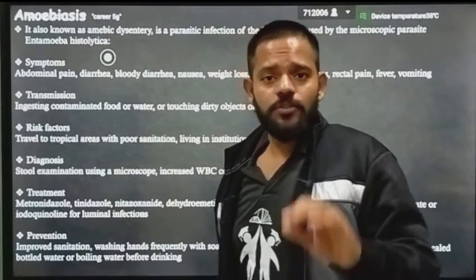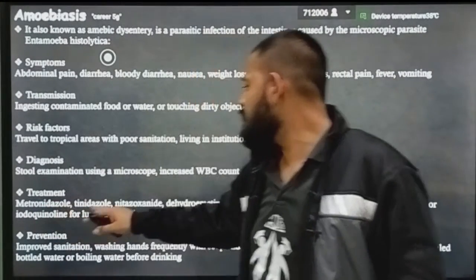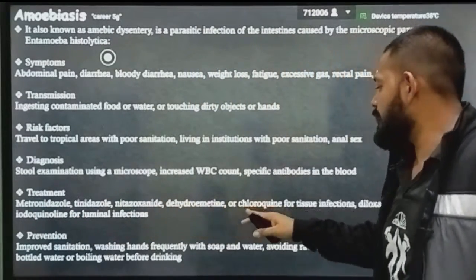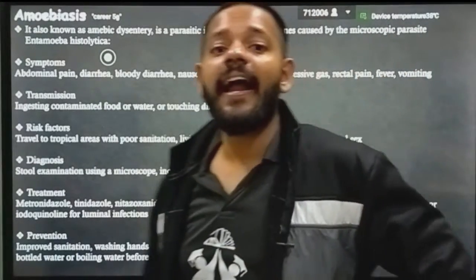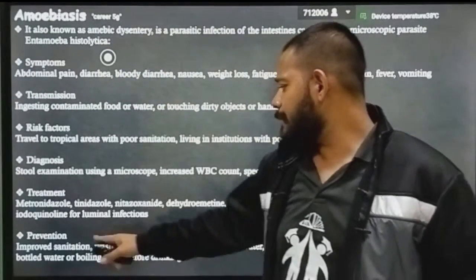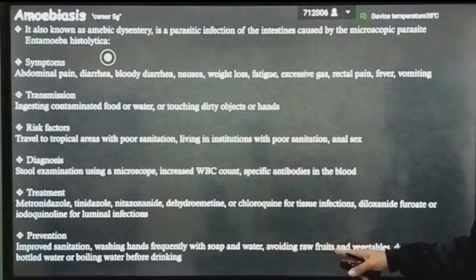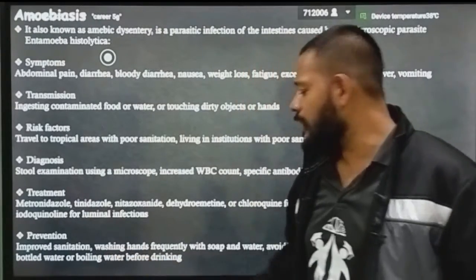Okay, treatment: there is normal treatment available for this disease, that is metronidazole, tinidazole, nitazole, dihydroxythiamine, and chloroquine. These are all drugs used as anti-amoebic drugs. Next, prevention: improve sanitation, wash hands frequently with soap and water, avoid raw fruit and vegetables, drink sealed bottled water or boiled water.